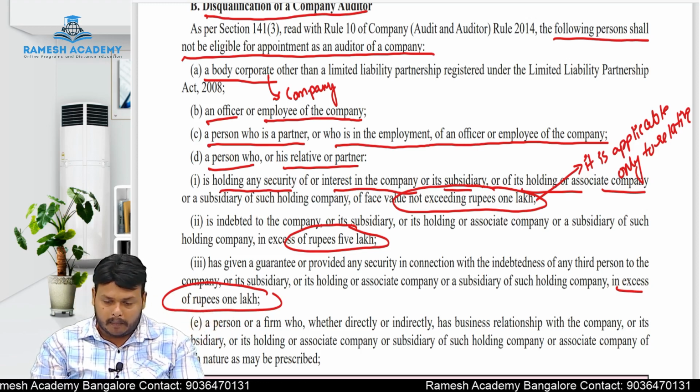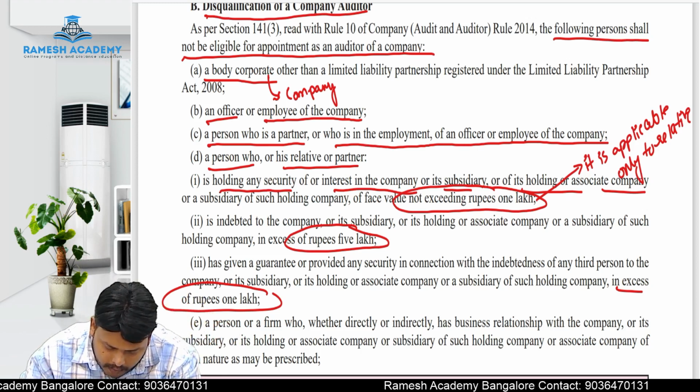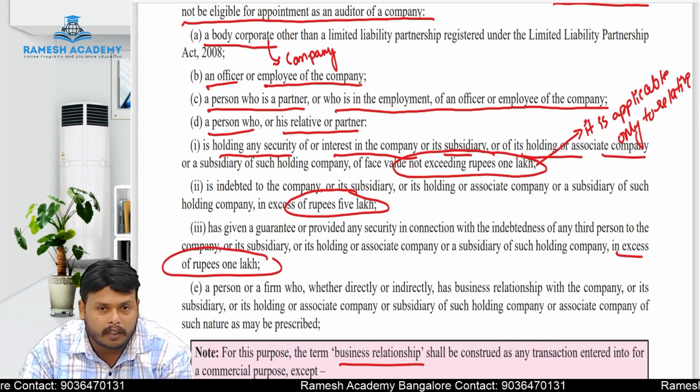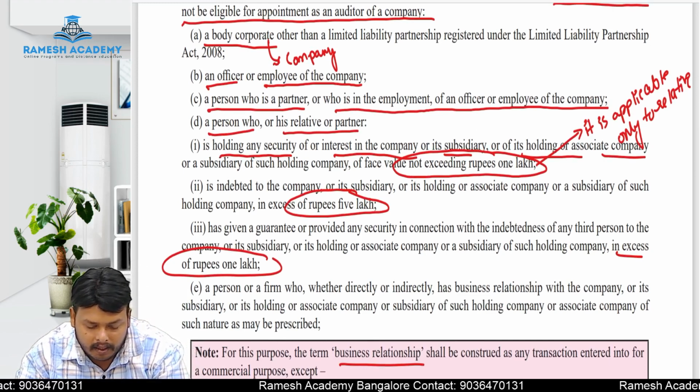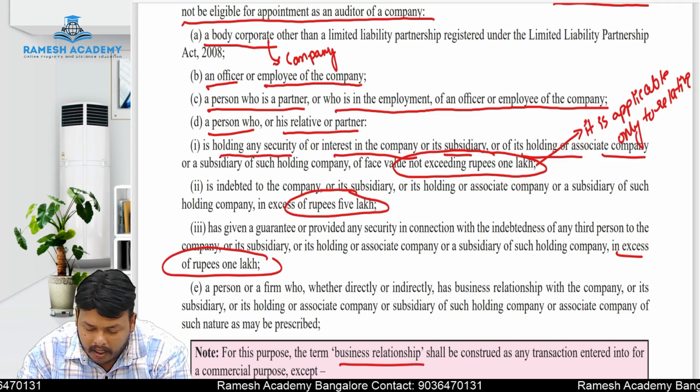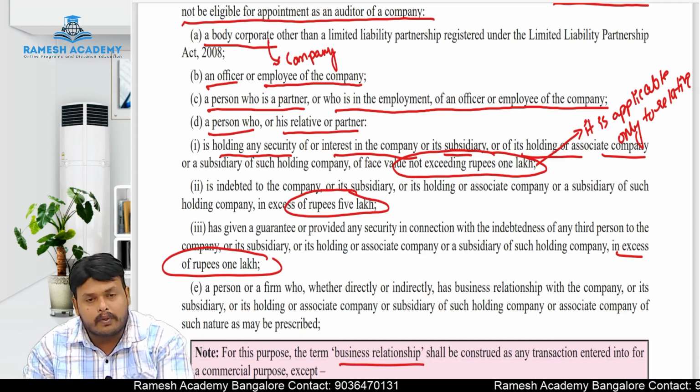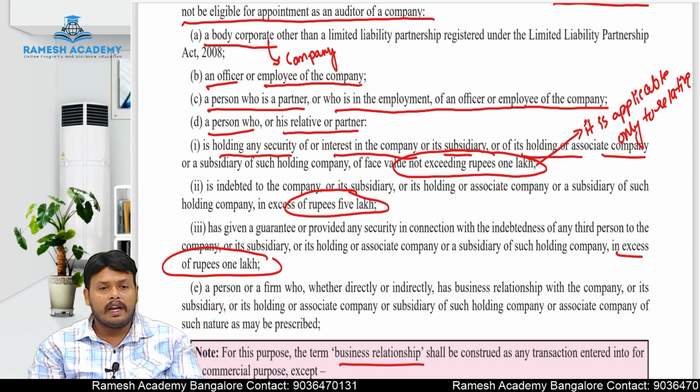That's all you have to keep in your mind. Next, a person who or his relative or partner. What are they trying to say? A person who or his relative is a partner. What is the meaning of this sentence? Simple. See here. Suppose your relative is there.